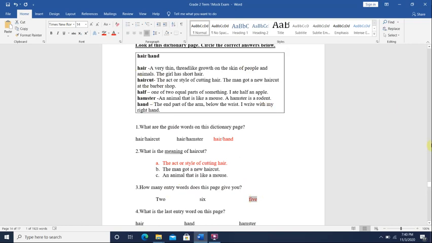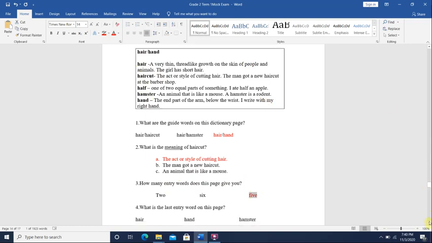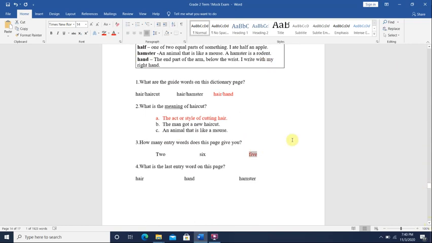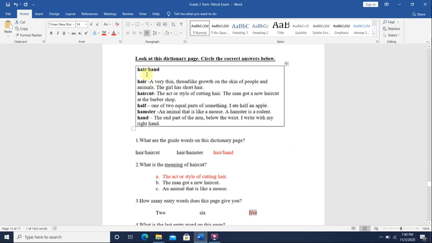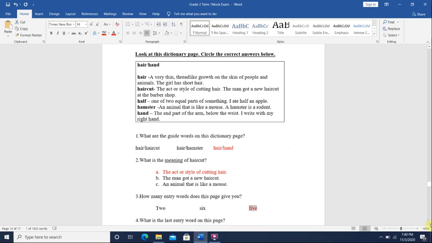Now, question number 4. What is the last entry word on this page? The last entry word. How will I know? The guide word on the right is the last entry word, which is hand.